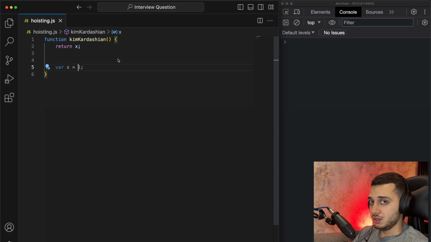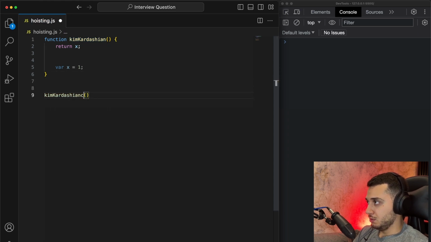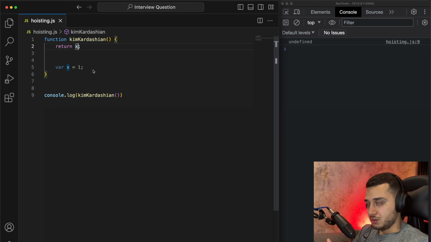As they teach us in school, JavaScript functions don't work after a return statement, yes? But what will happen if I call the Kardashian function here and just do console log? We will get undefined, the same as it was in the global scope. In the function scope it will be the same.